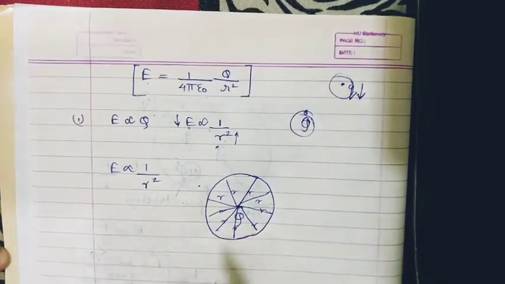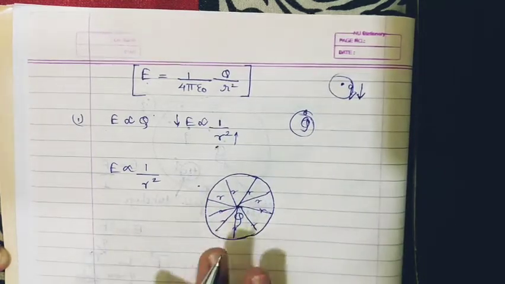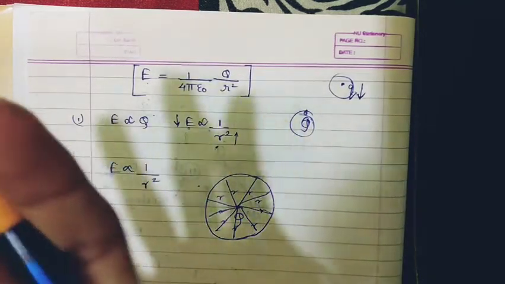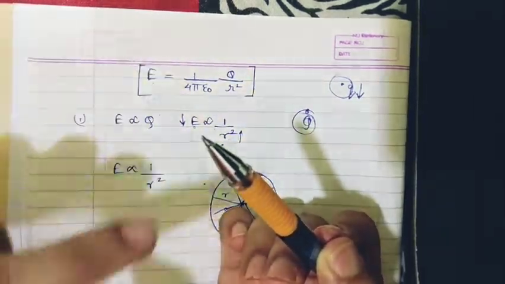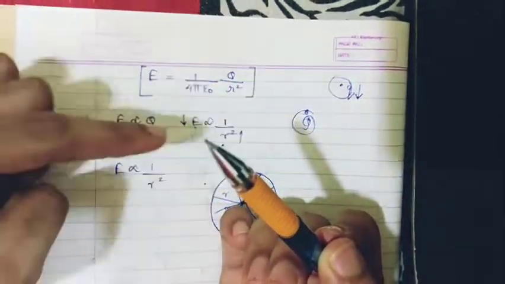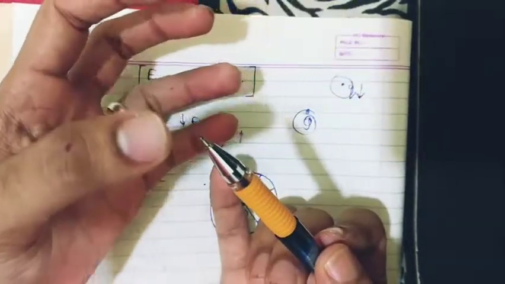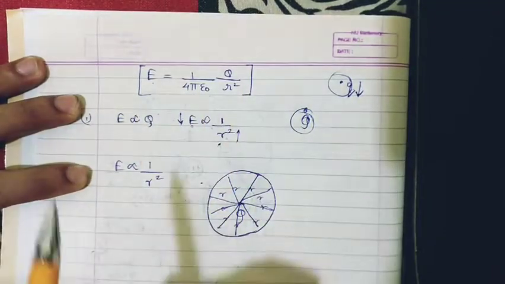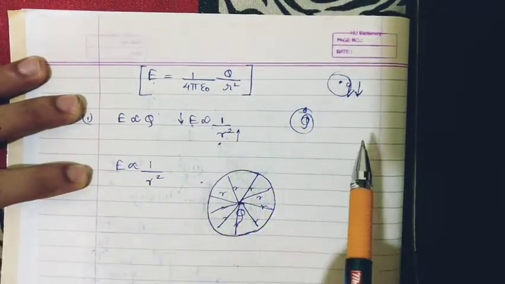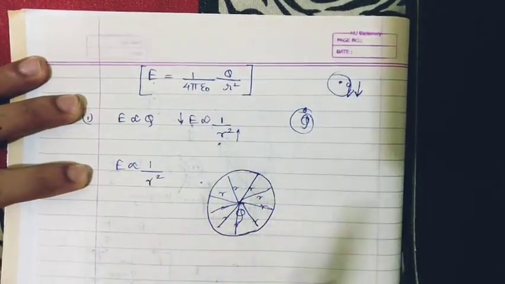curve over here, I'll get a circle, right? So now the same thing, just imagine as a 3D figure. You have a charge in space here, and you take the same distance in all the directions. So what you'll get is a sphere around it, right? So on the surface of that particular sphere, the electric field will be the same because the distance is the same from that particular charge.